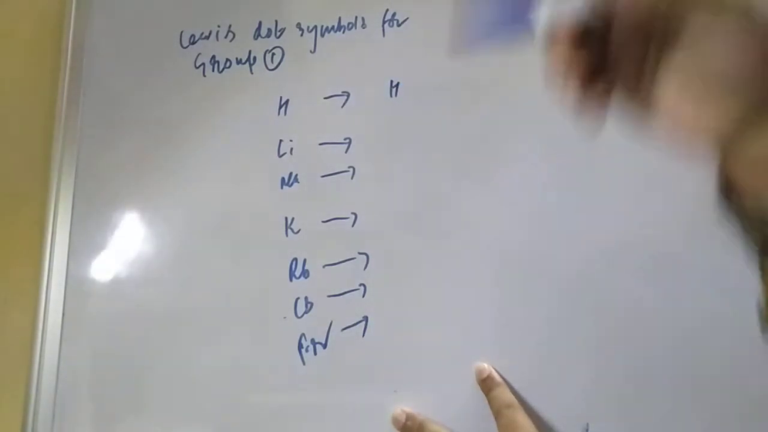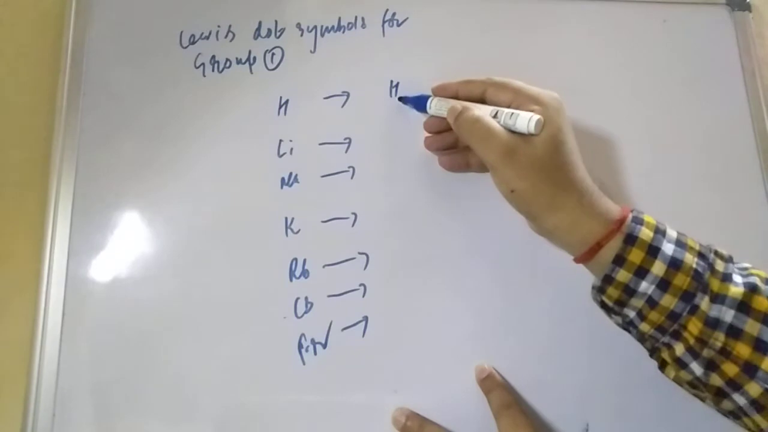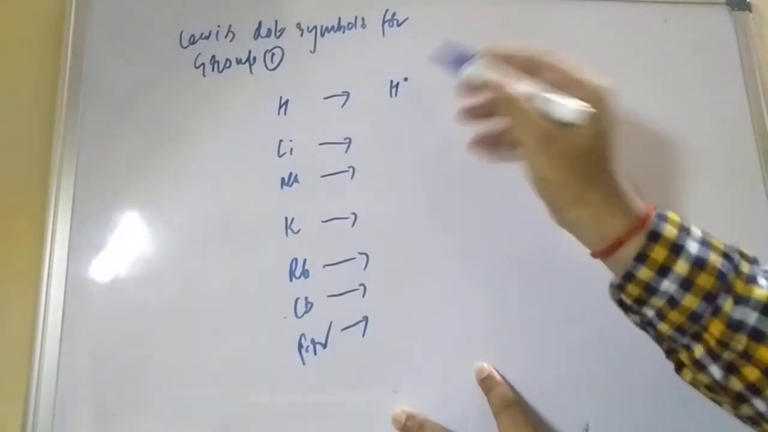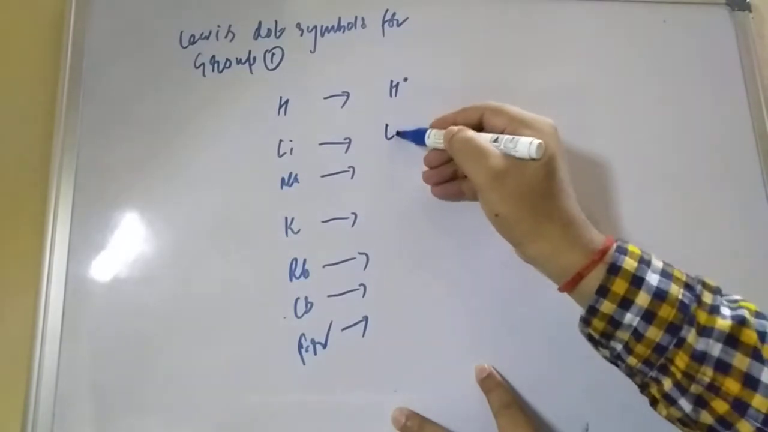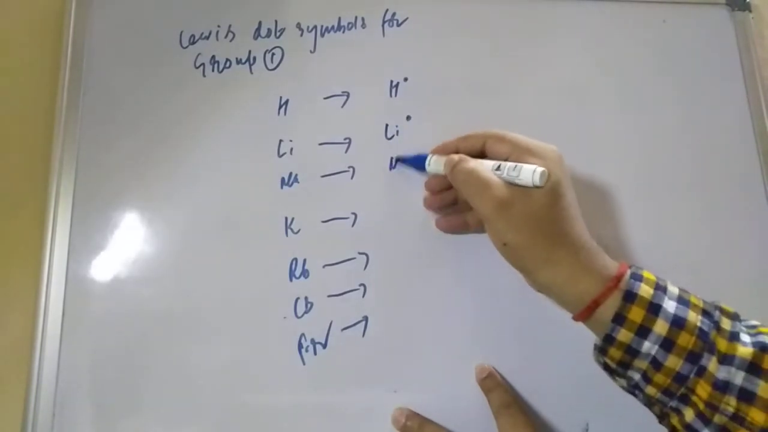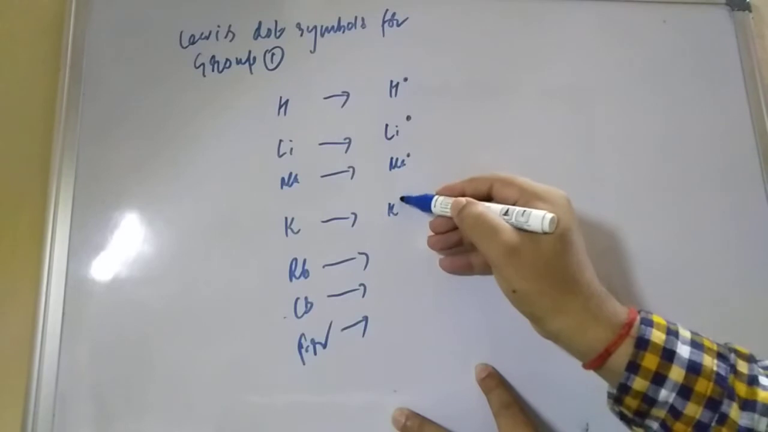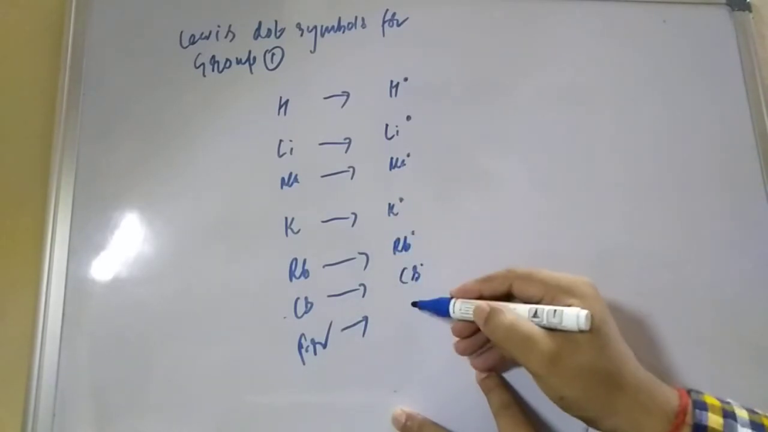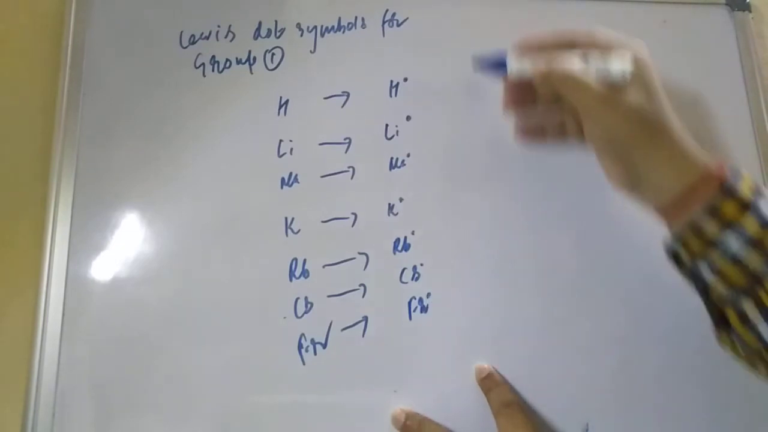Hydrogen is the symbol. What is it representing? The inner electrons plus the nucleus. Lithium, if you see here, is also +1. Sodium +1. Potassium +1. Rubidium +1. Cesium +1. Francium, all of these will be +1.